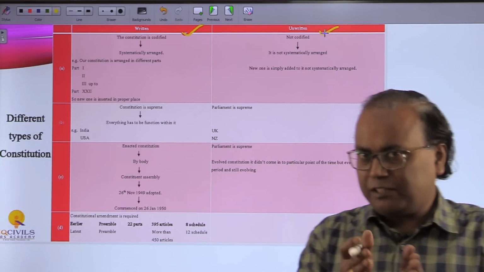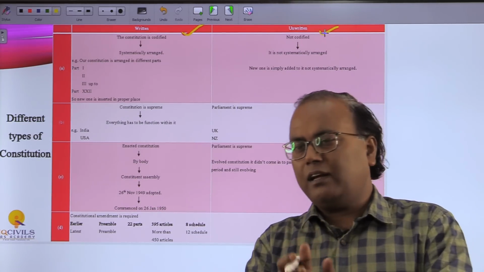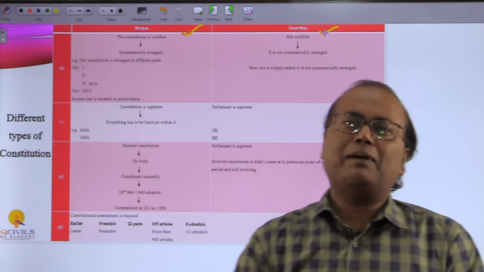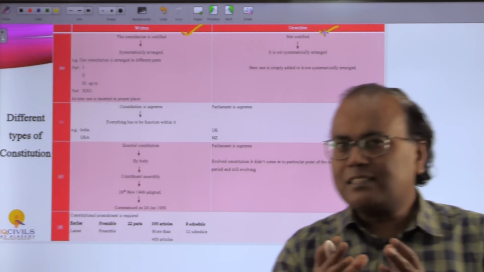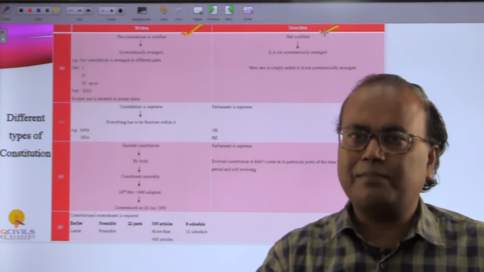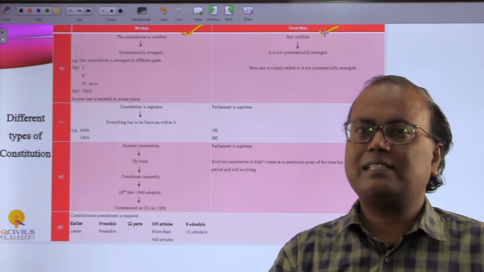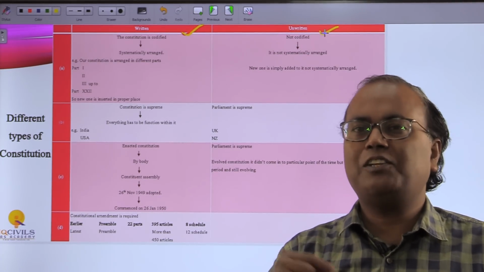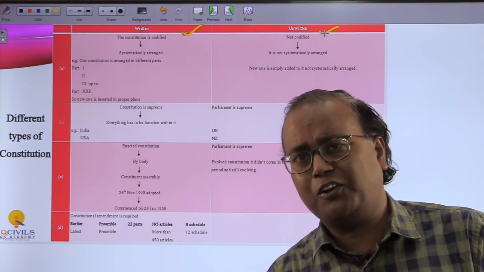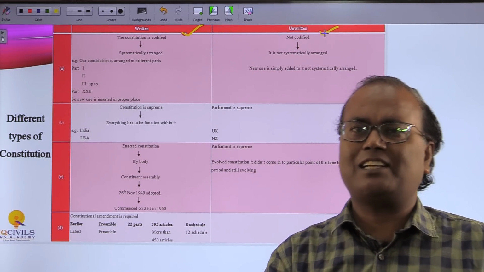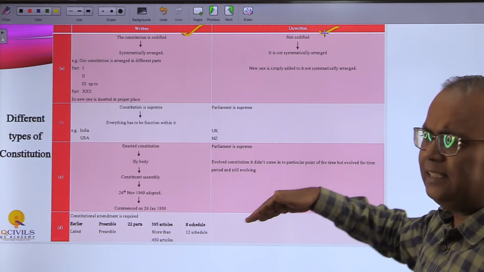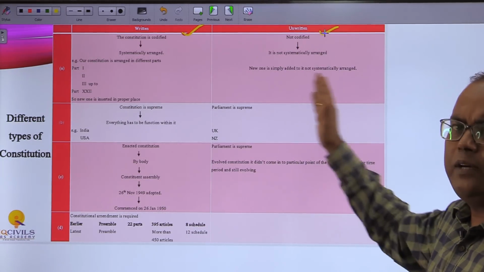One separate copy for every subject, that is the written constitution. But an unwritten constitution is somewhat like a rough copy. In the first few pages you write polity, then governance, then economics, then disaster management, again you come to polity, again economics, again internal security. So in an unwritten constitution, you keep on adding things irrespective of the subject you are dealing with.